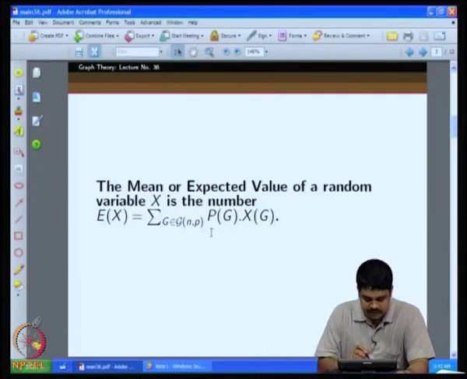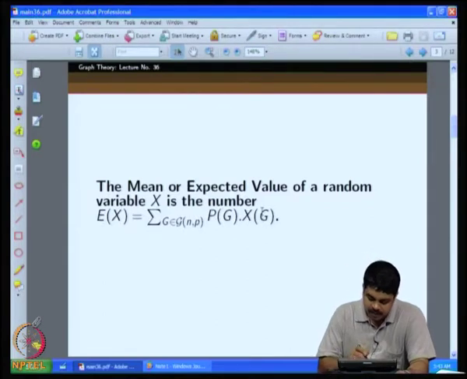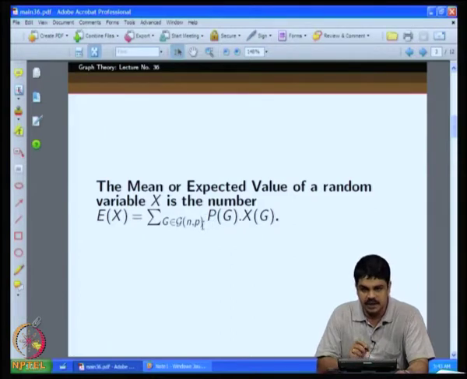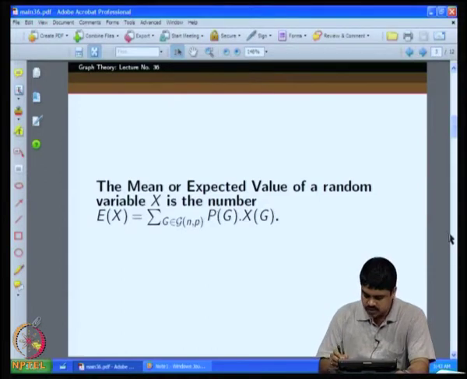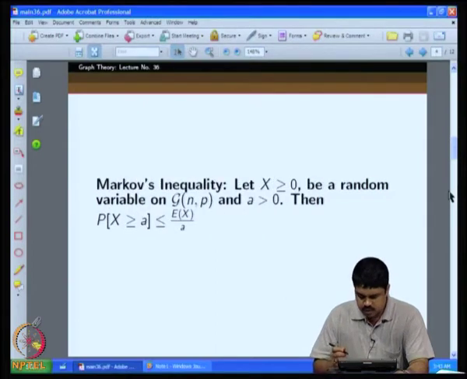So for a given graph in G(n,p), let X(G) be the value of that random variable for that one graph, multiply it with the probability of that particular graph, and then sum over all possible outcomes in G(n,p). That will be the expectation of X. So this is the usual definition of expectation. We just wrote it in terms of the G(n,p) probability space, that is all.